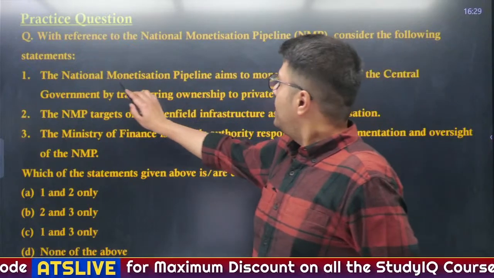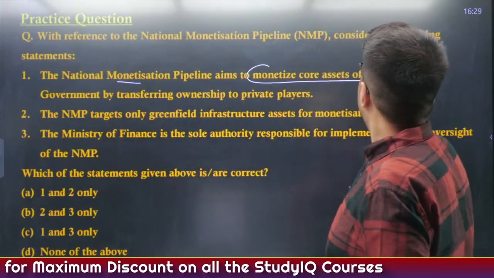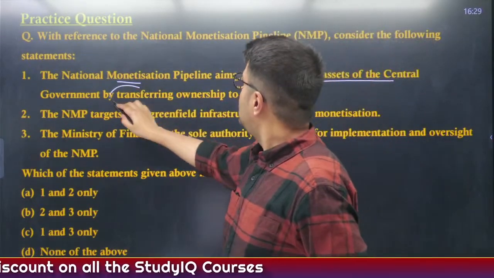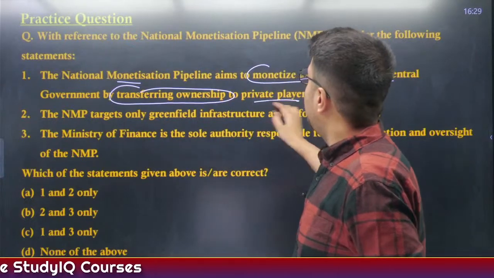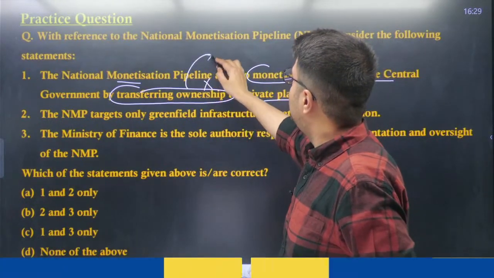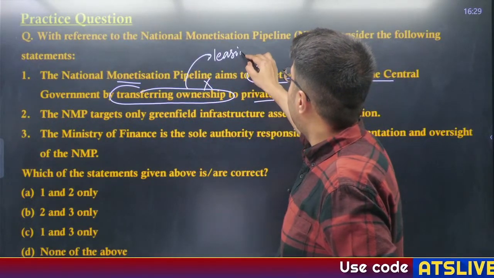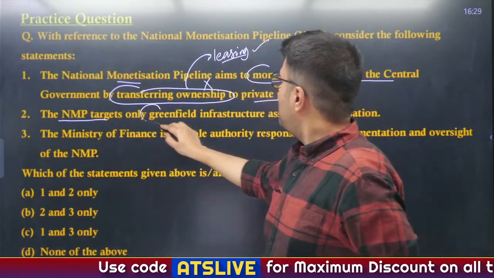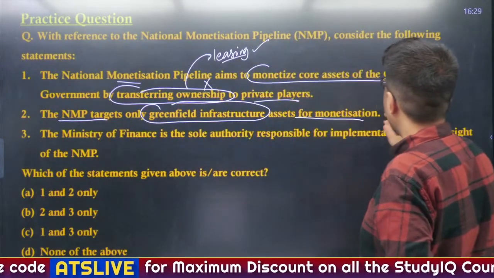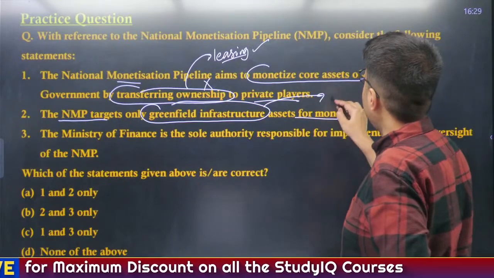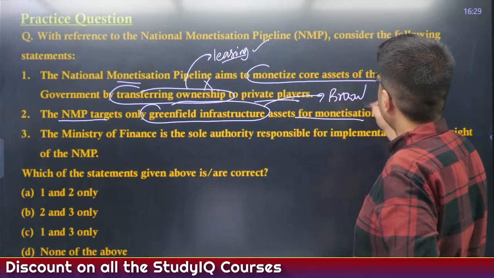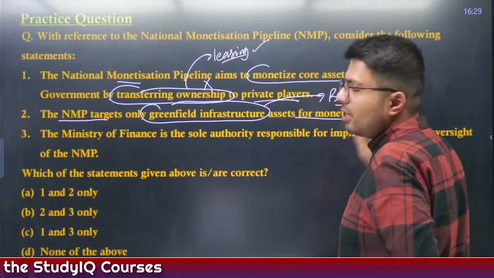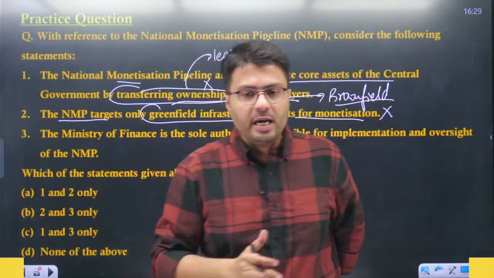Well, National Monetization Pipeline aims to monetize core asset of the central government by transferring the ownership to private players. Well, this statement obviously is incorrect. This is leasing of assets and not transfer of ownership. This NMP targets only greenfield infrastructure assets for monetization. This is again incorrect, it is only brownfield assets. You understand the difference between brownfield and greenfield?